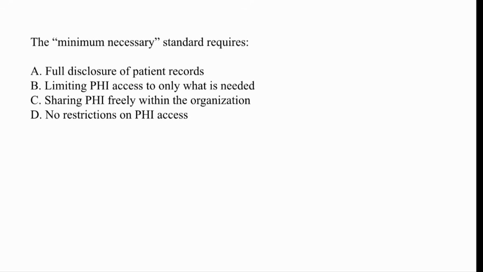The correct answer is option B, limiting PHI access to only what is needed. Why? Because under HIPAA, the minimum necessary rule means only access the least amount of patient information needed to perform your job and prevent unnecessary sharing of protected health information and protect patient privacy. This applies to coders, billers, providers, and all the healthcare staff. So, the minimum necessary standard requires limiting protected health information access to only what is needed.